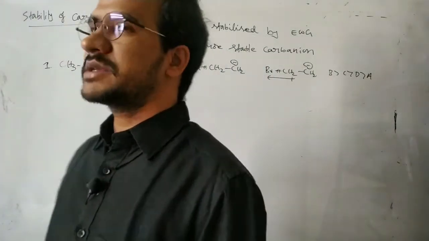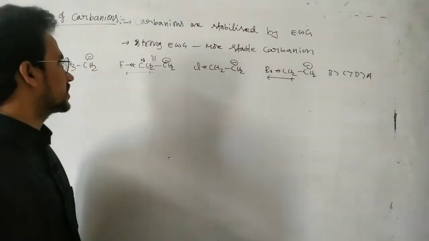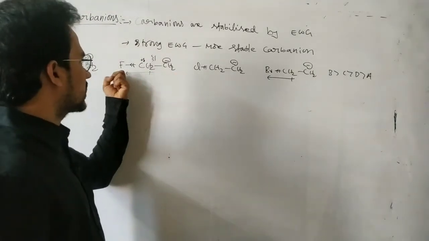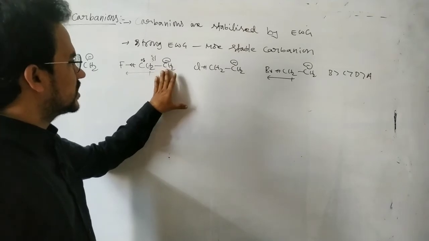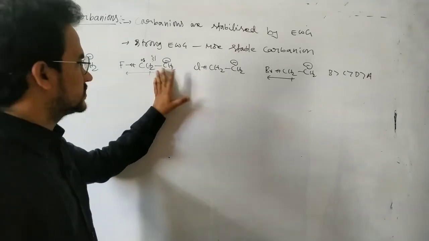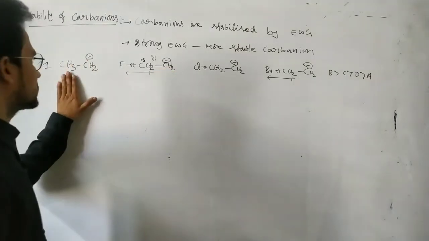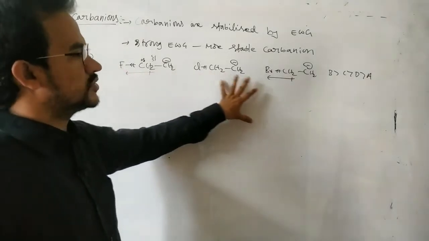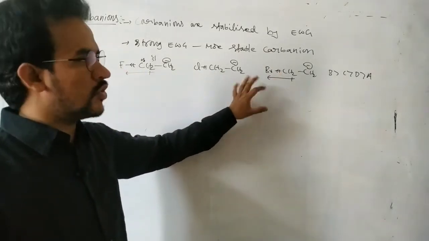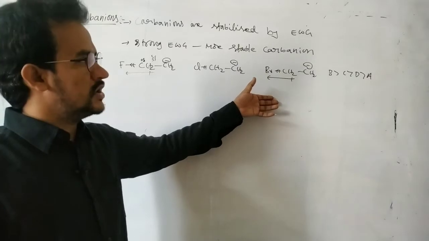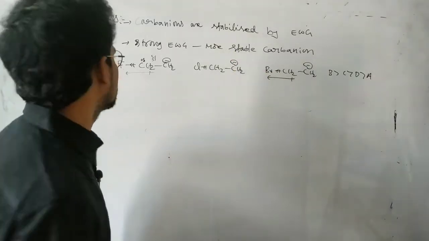So the stronger the minus effect, the more stable the carbanion, because that can withdraw more of the negative charge. So here less magnitude of the negative charge, more stable anion. But in this case no minus I group. Here the minus I group can disperse the magnitude of the negative charge. Strong minus I group, more dispersal of the negative charge, then more stable.